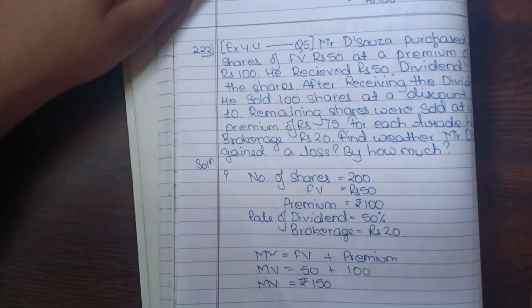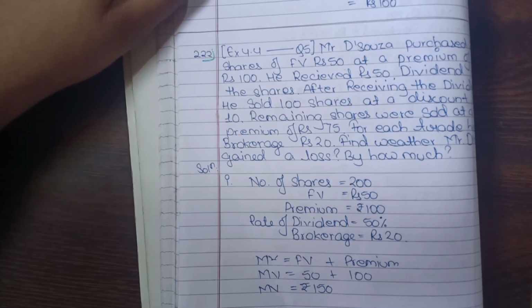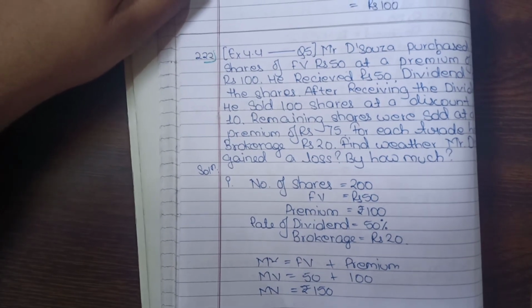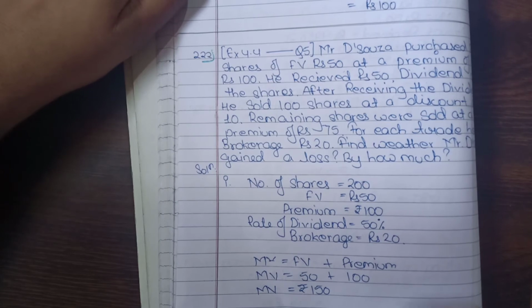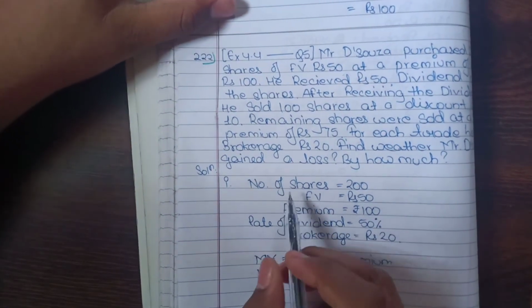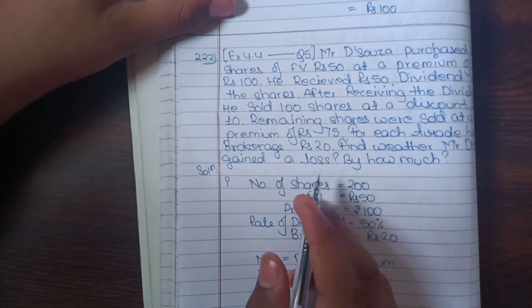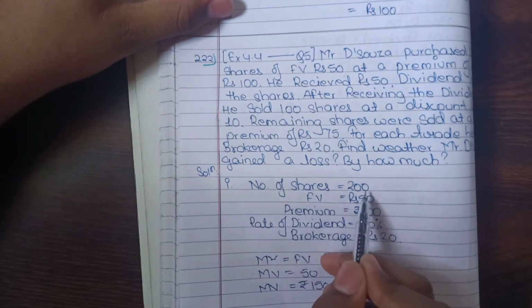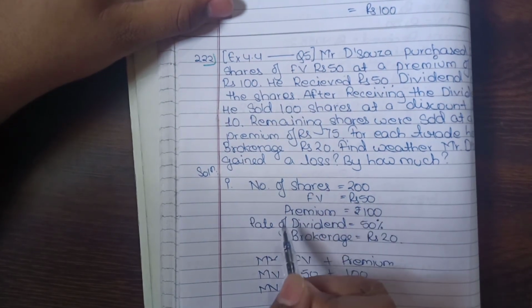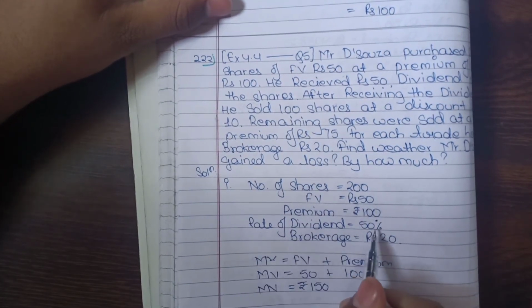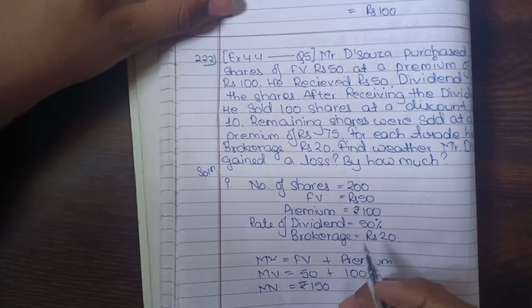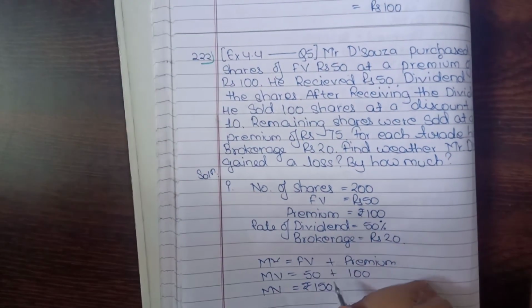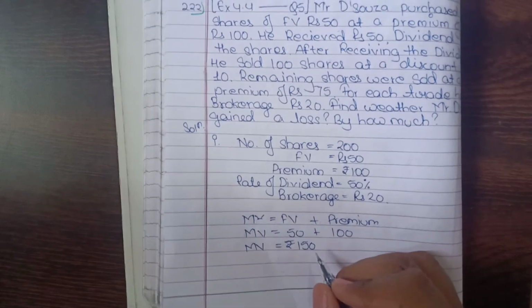So rather than solving this in such a mess, we'll better divide it into two parts. First one where he bought, and second one where he sold. So in the first category, we'll write down the details. Number of shares equals 200, face value rupees 50, premium rupees 100, rate of dividend 50%, brokerage 20. Now we'll find the market value, which is face value plus premium, which is 50 plus 100.